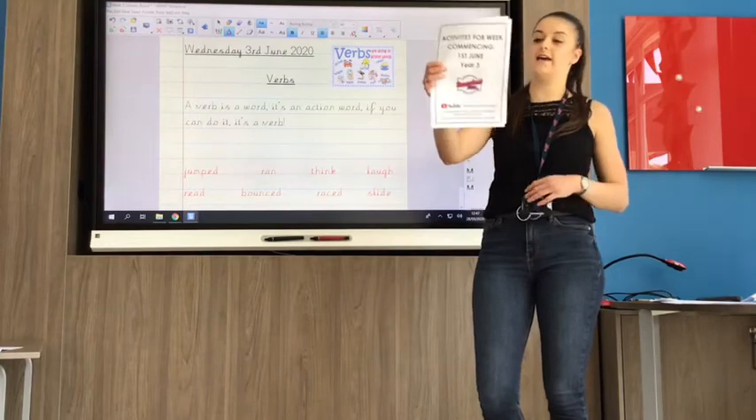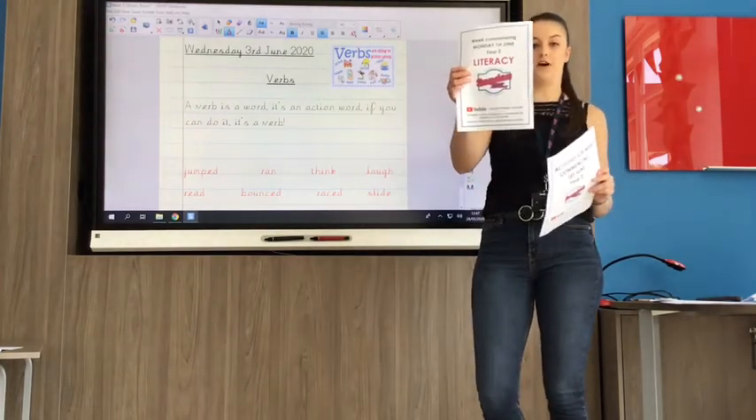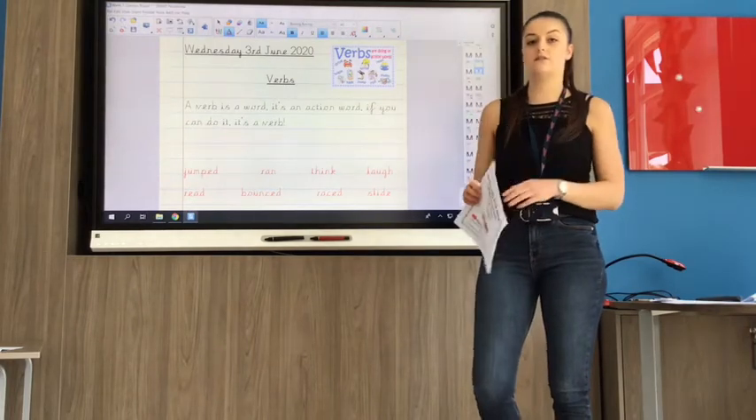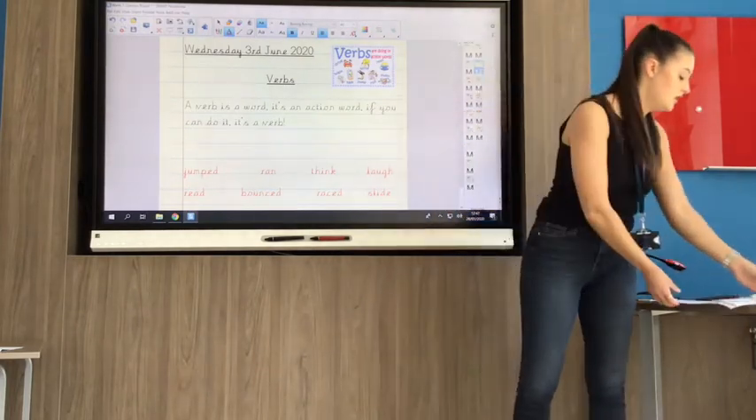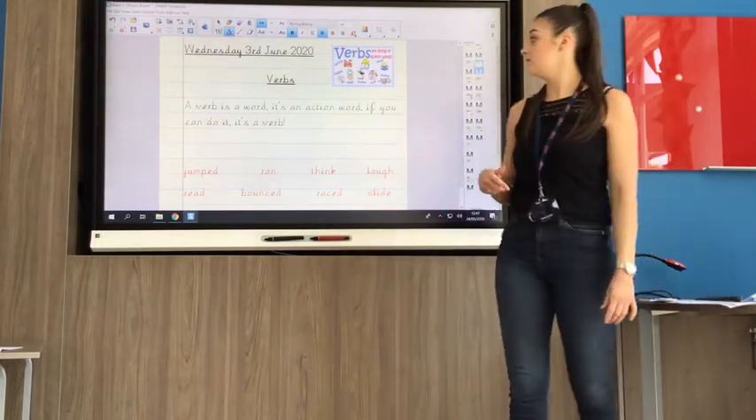So you will need today your pack that says the week commencing the 1st, make sure you've got literacy and turn over to Wednesday the 3rd of June to our verb sheets, okay? So today we're going to have a look at verbs.